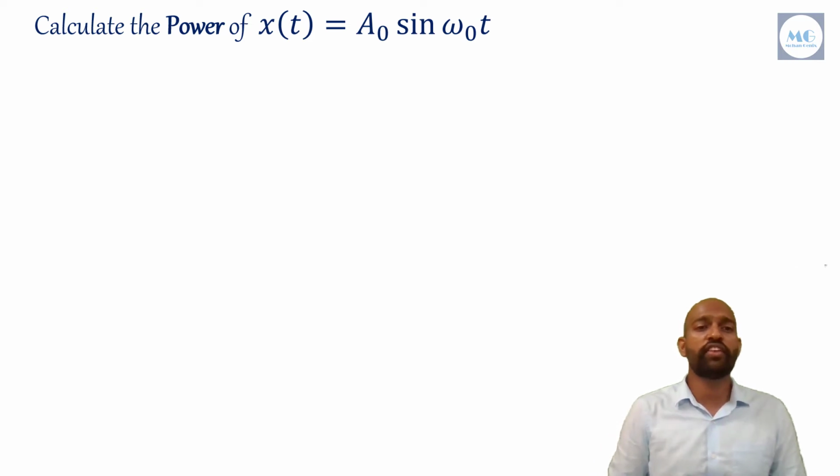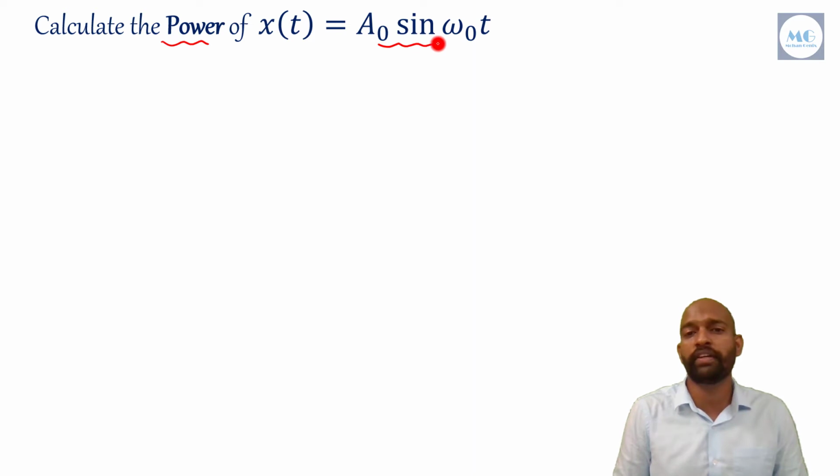In this lecture, we will calculate power of this sine function, that is sinusoidal waveform. To calculate power of any signal, first we have to see whether the given signal is periodic or non-periodic.